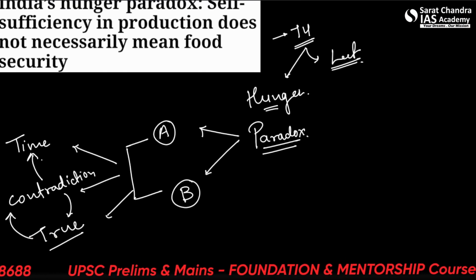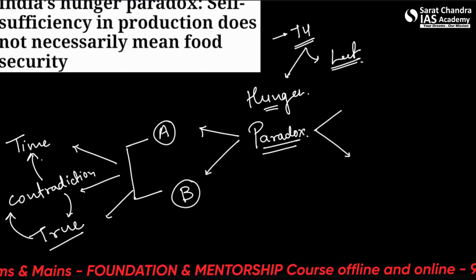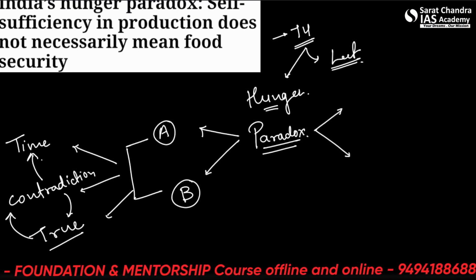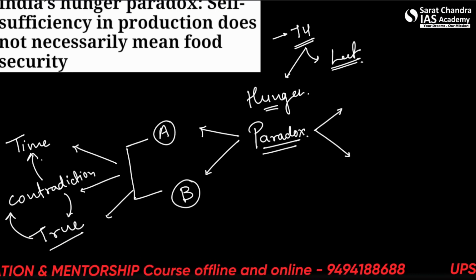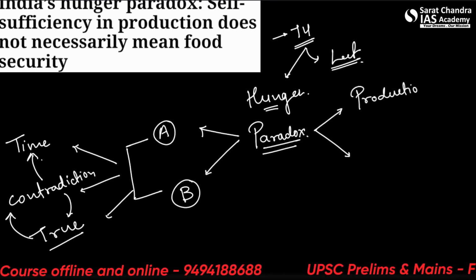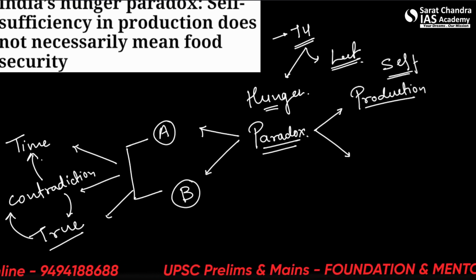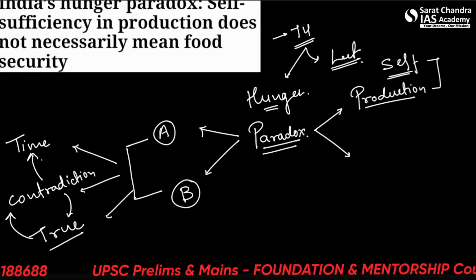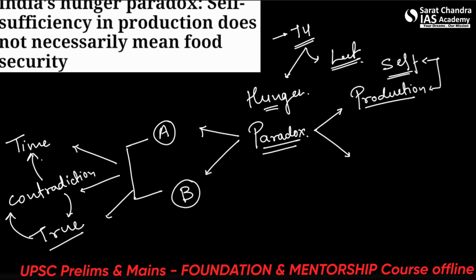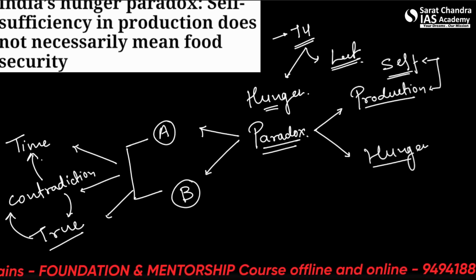All right. So when we talk about the hunger paradox, what are we saying? What are the two things? That self-sufficiency in production, that means if we are sufficient to produce our own food, then why does hunger exist?